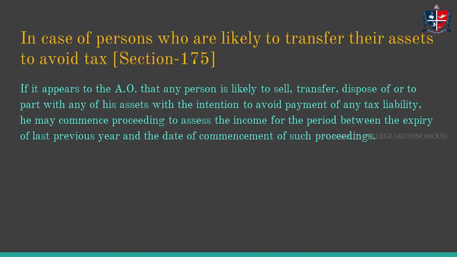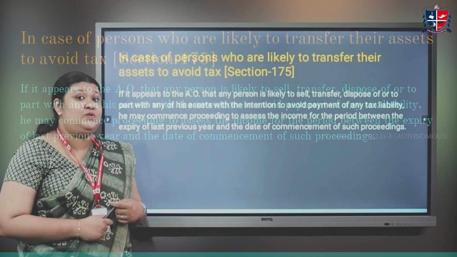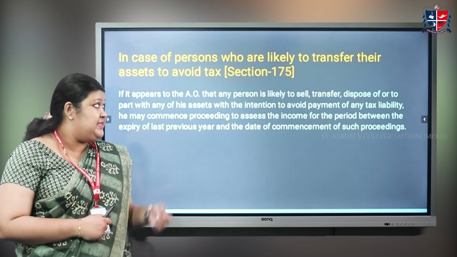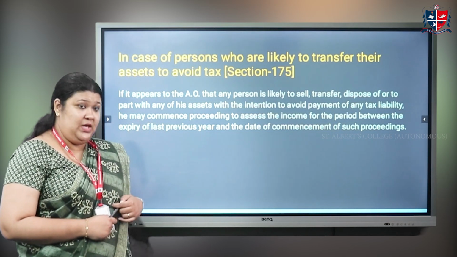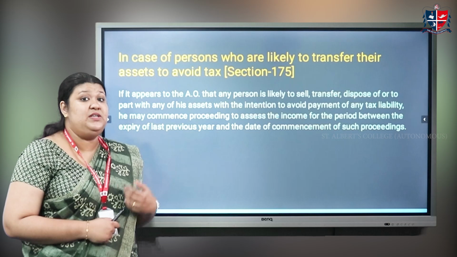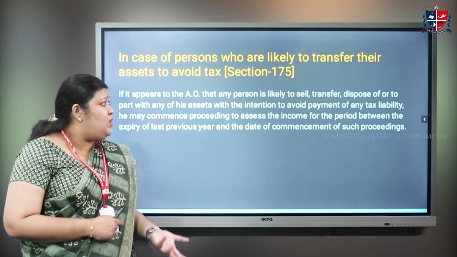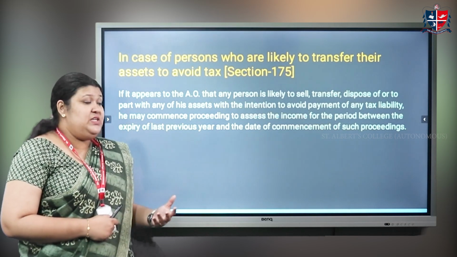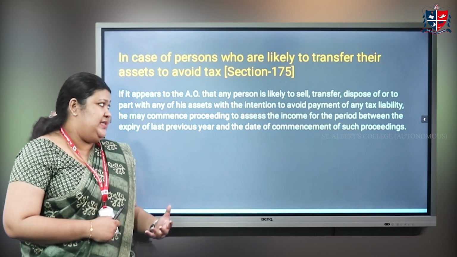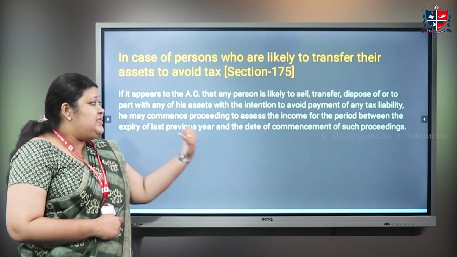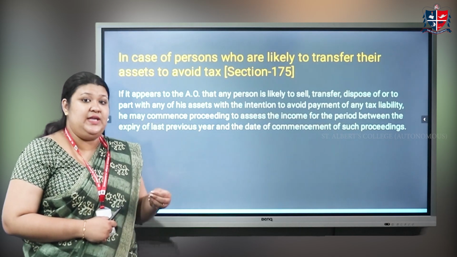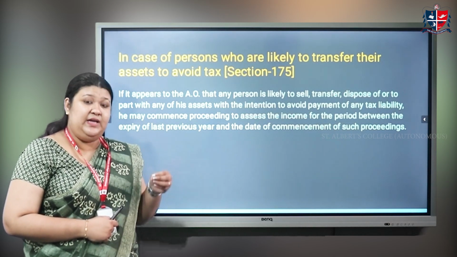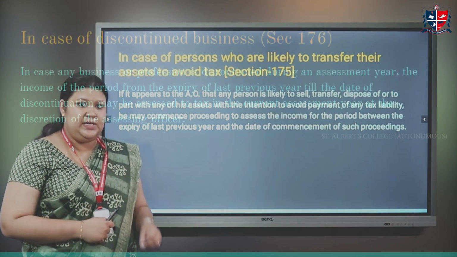The next category is about individuals who are likely to transfer assets to evade tax. This comes under section 175. If it appears to the assessing officer that any person is likely to sell, transfer or dispose of their assets with the intention to avoid payment of any tax liability, then the assessing officer has the authority to charge the income tax on such individual in the current year at the current tax rate itself.